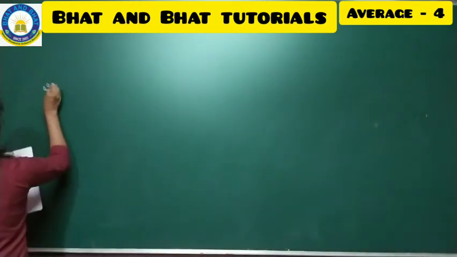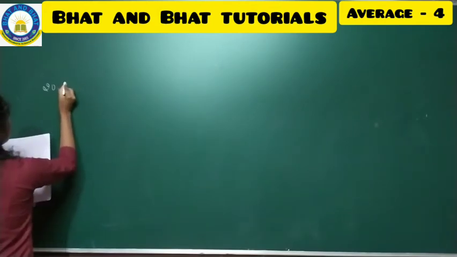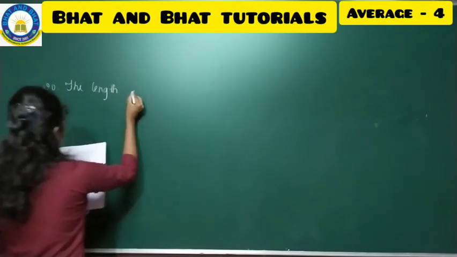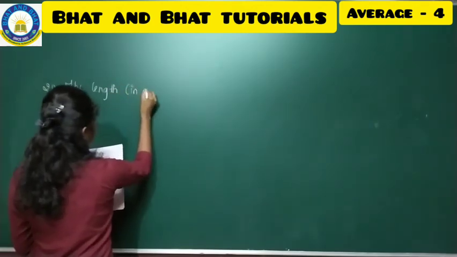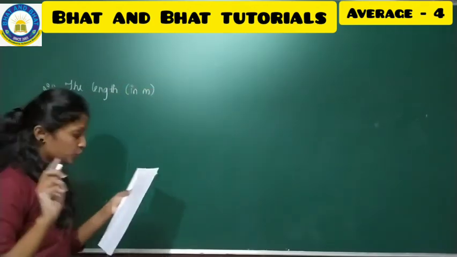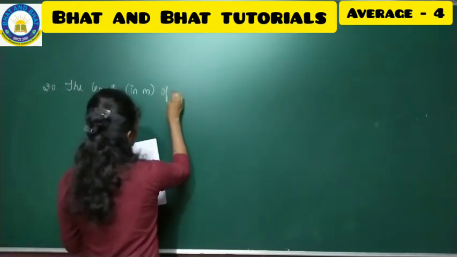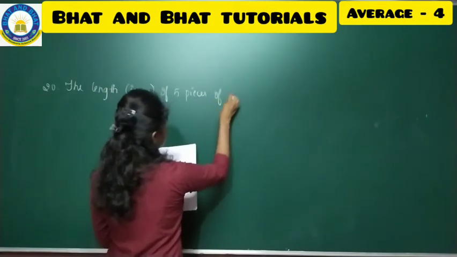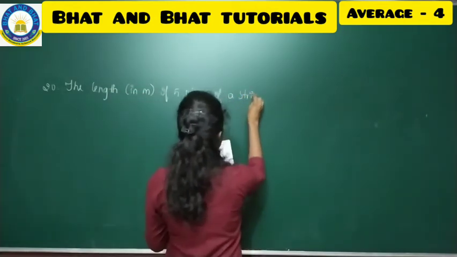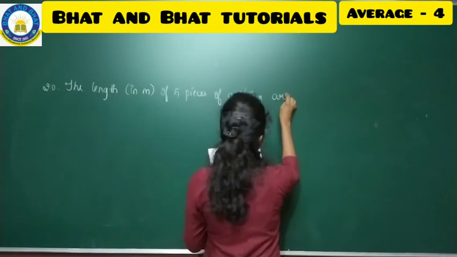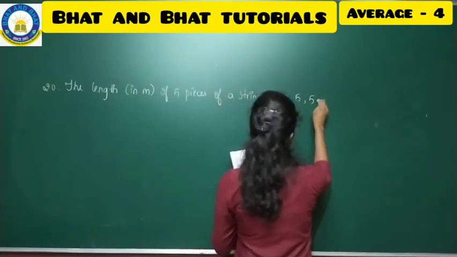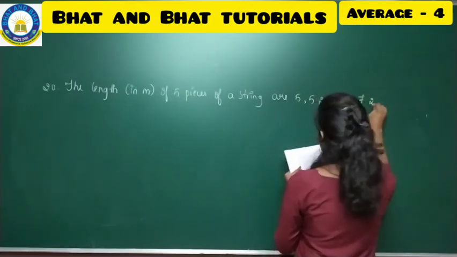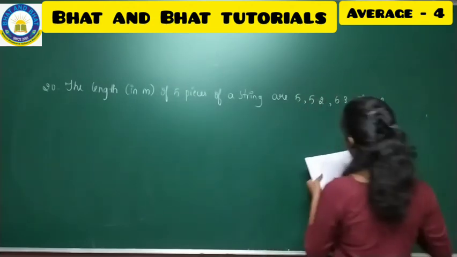The 20th problem. The length in meter they have given, that is in m, that means it is meter, of 5 pieces of a string are 5, 5.2, 6.3, 7.2 and again 6.3.